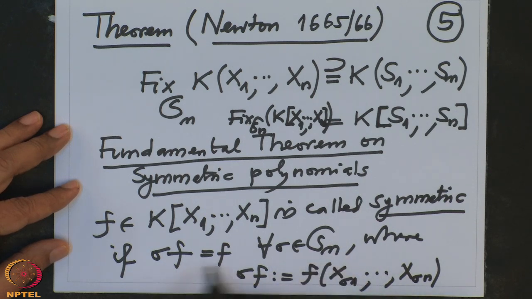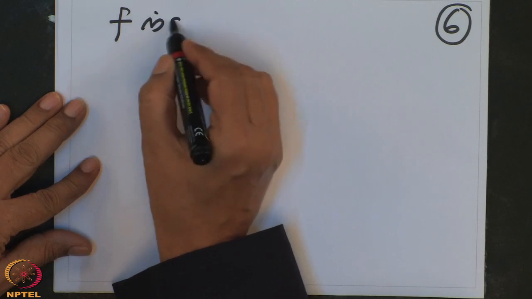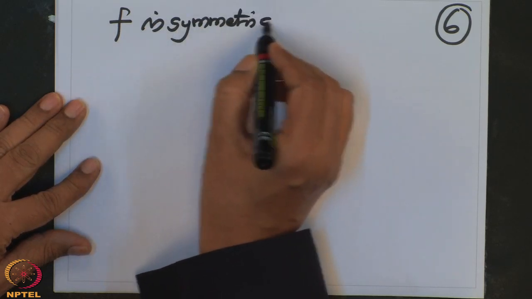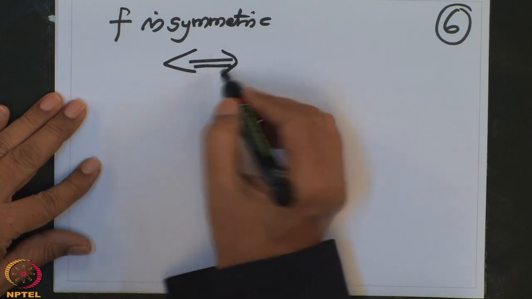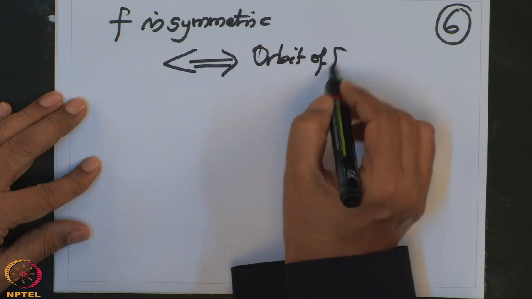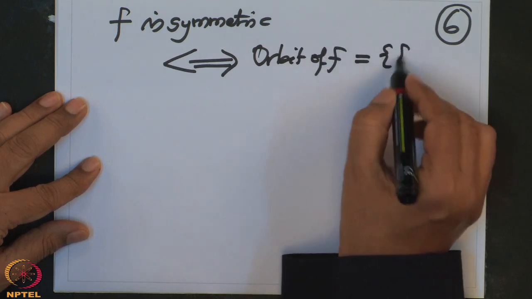That means this condition means the orbit of f is a singleton. So, we should also write it, and I am going to write in a modern notation only. So f is symmetric if and only if the orbit of f equals the singleton f.